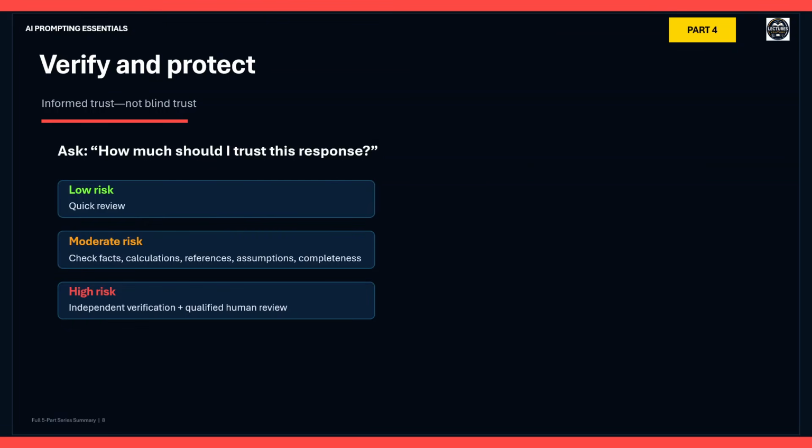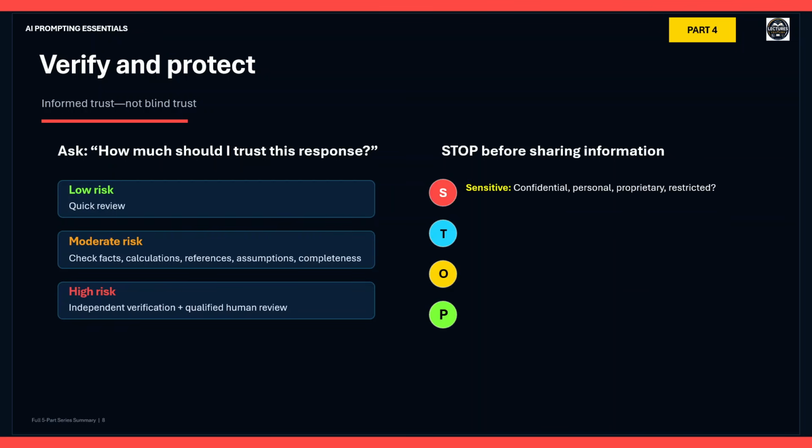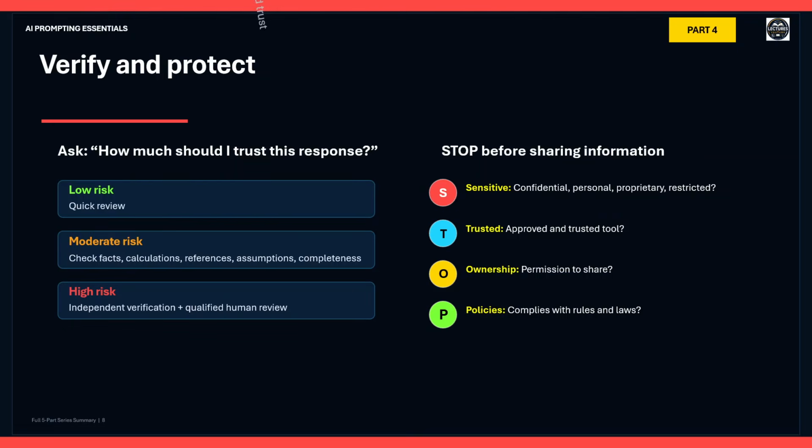We must also protect the information we provide to AI. Use the STOP framework. S, sensitive. Is the information confidential, personal, proprietary, or restricted? T, trusted. Is the tool approved and trusted? O, ownership. Do you own the information or have permission to share it? P, policies. Does its use comply with policies and applicable laws? If uncertain, stop and review. The goal is informed trust, not blind trust.